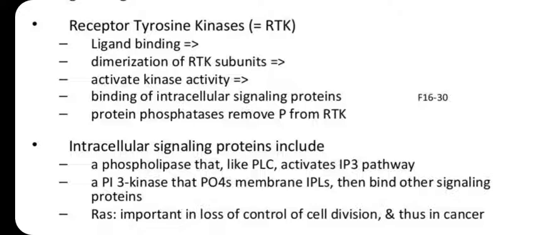Inositol triphosphate will control the calcium channel, as G protein does, and RAS protein will control cell division, the cell cycle G1, G2, G0 and so on. The cell cycle is controlled by RAS protein. If RAS protein gets mutated, the cell undergoes tumorigenesis. Cancer results, and thus it plays a major role in cancer.